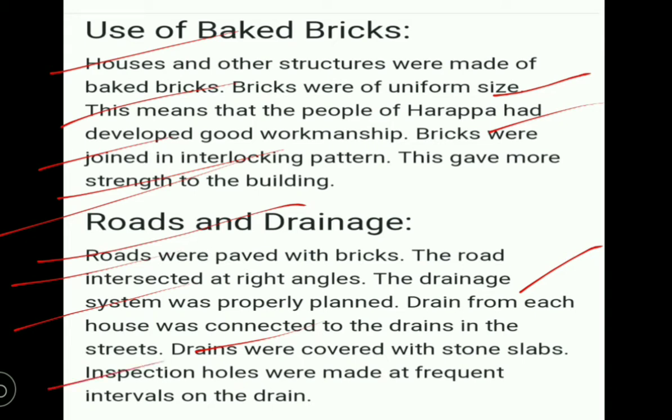And inspection holes were made at frequent intervals on the drains. Every 5 meters or 6 meters or 10 meters they gave one way to clear the drainage, that is called the inspection holes, which we call manholes now.